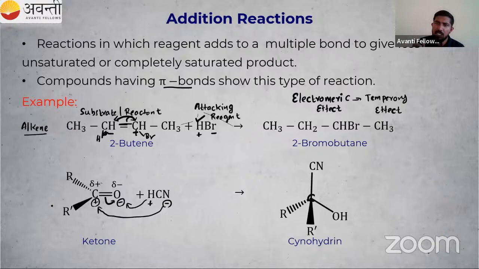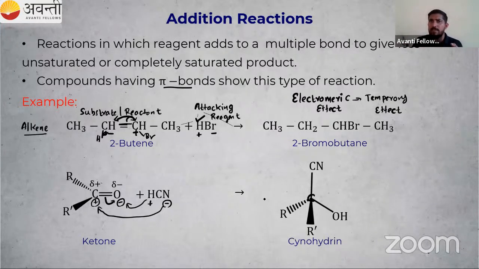Then R and R dash stay the same; there is no change for R and R dash. So this is known as cyanohydrin. This is an example of an addition reaction. The attacking reagent is coming and there is some bond breakage. The double bond is getting converted to a single bond, unsaturated to saturated. So what is the condition? There should be a pi bond present.